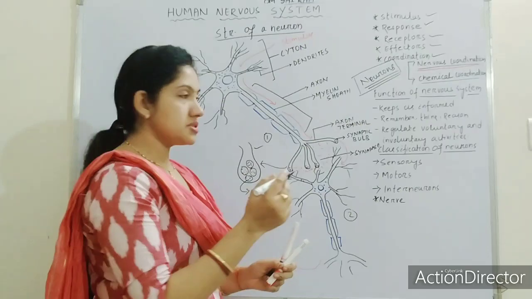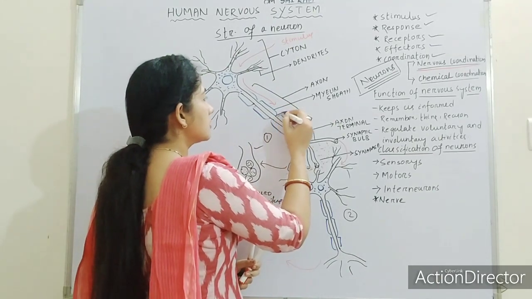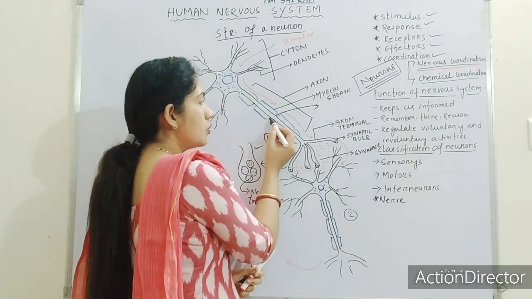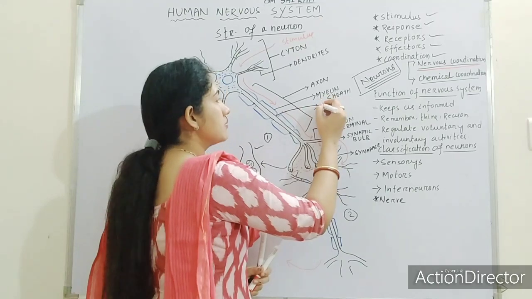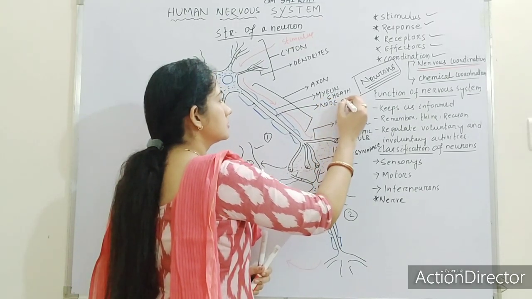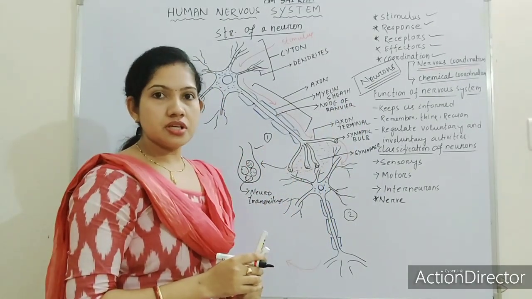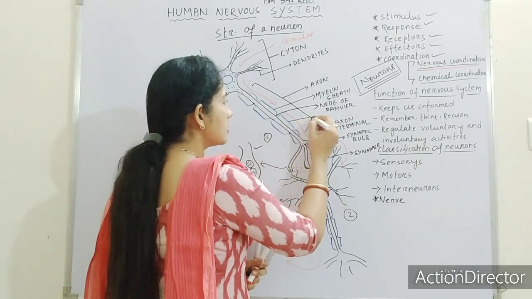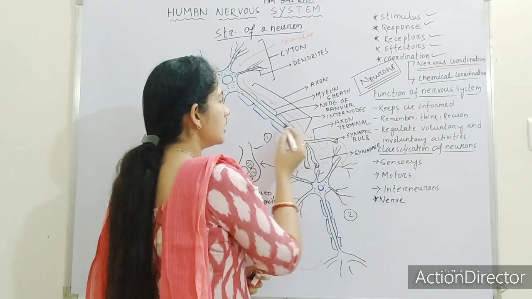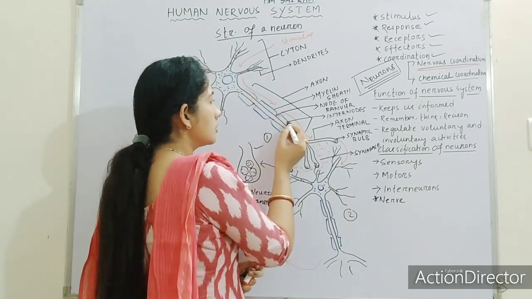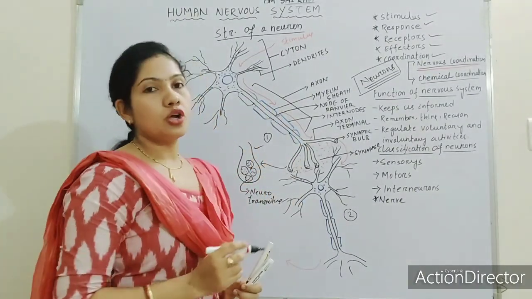One more thing I am saying: the gap in between the myelin sheaths, from where one myelin sheath ends and another myelin sheath starts, the gap in between is known as the node of Ranvier. These are known as internodes, this is an internode, this is an internode, and these spaces in between are the nodes of Ranvier.